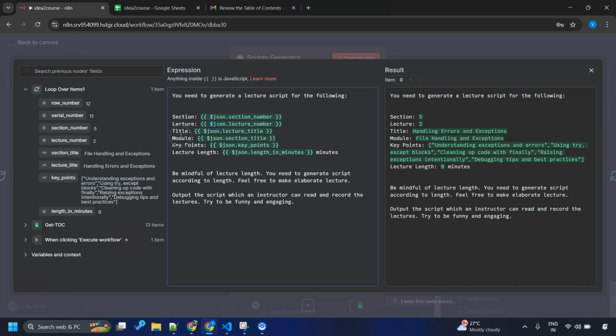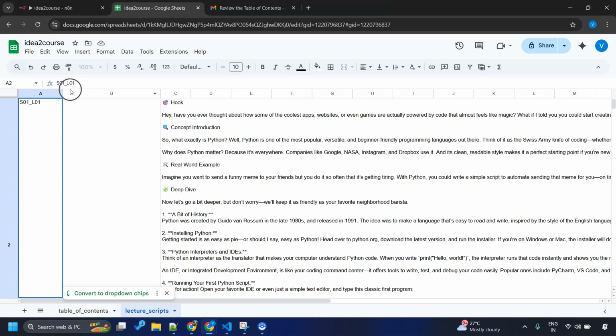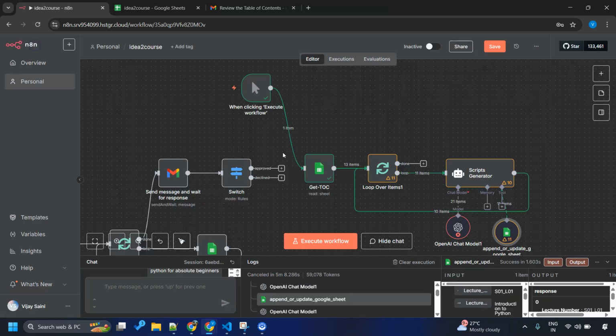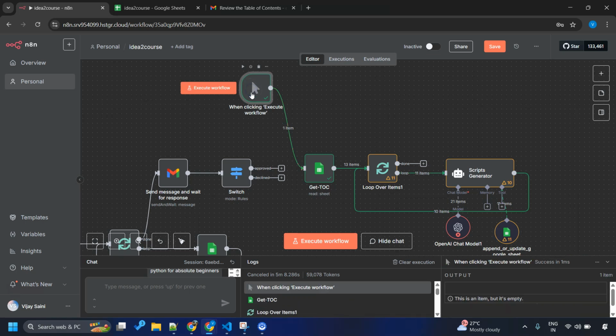So no, I was wrong. We need to give the lecture number as well as the section number, so that it can create this combination, right? S01, L01 as a unique name for every new lecture. So we need to pass this on, and the rest seems to be fine. By the way, there is a blessing in disguise. If your workflow is breaking in between and you want to trigger it from a particular place, you can do it this way. So I am executing manually.